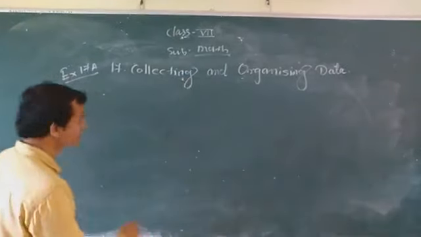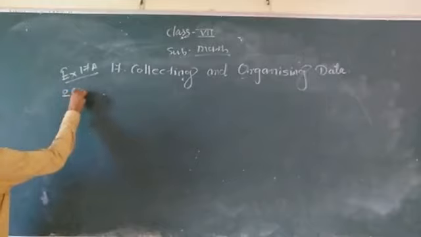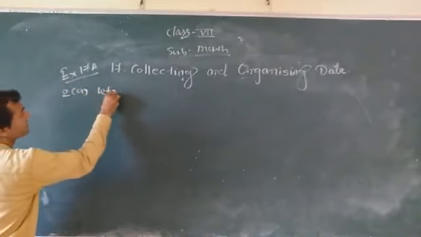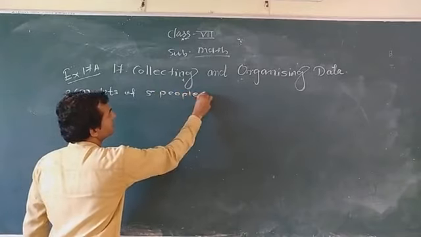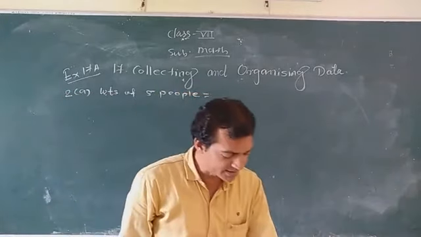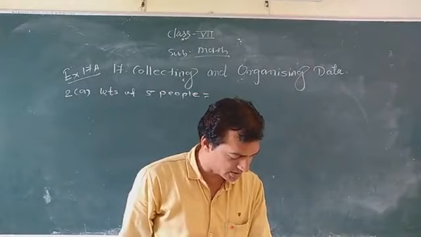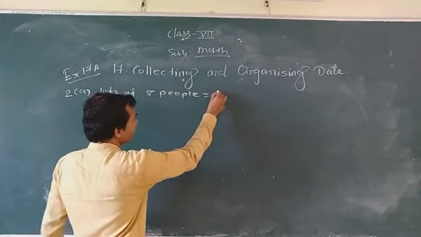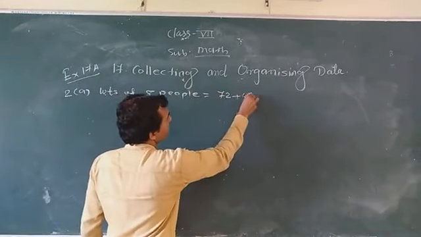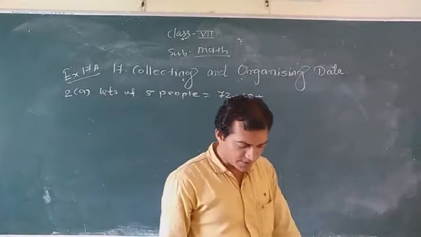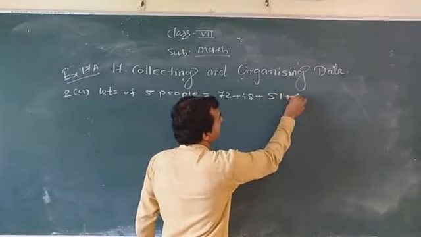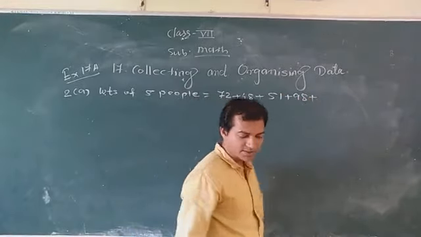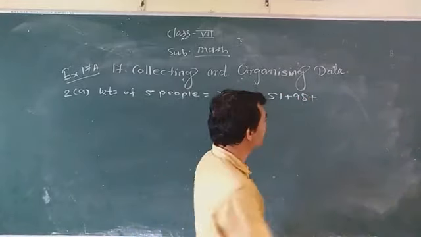So the weight of 5 people will be equal to, you have to add these numbers: 72 plus 48 plus 51 plus 98 plus the last one, 67.